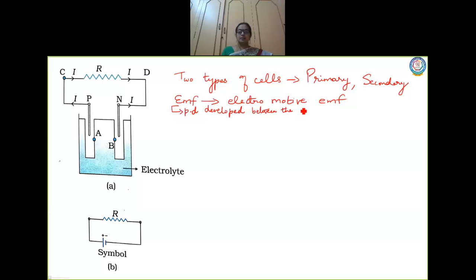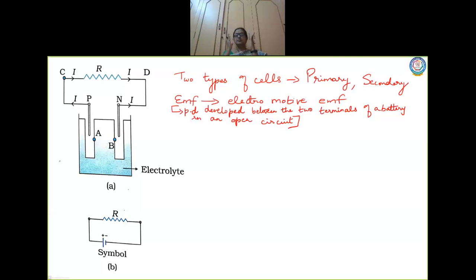between the two terminals. So what are the two terminals here? The electrodes. One is positive electrode and the other one is negative electrode. So EMF is the potential difference developed between the two terminals of a battery when in an open circuit. What is this open circuit, children? Open circuit means when you are not connecting the battery to an external resistance. Okay, so in the absence of an external circuit, when it is not connected, now there is a potential difference